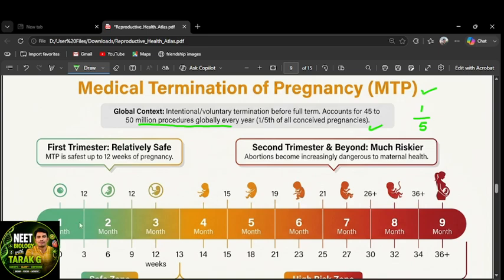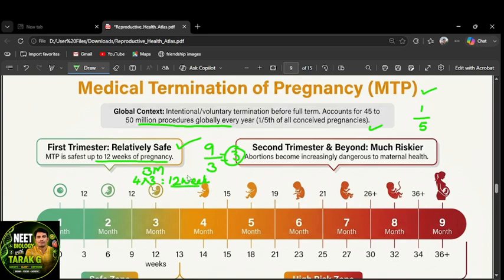Here is the first month up to the third month. Nine months divided by 3 gives 3 trimesters: first trimester, second trimester, third trimester, right? The first trimester is relatively safe. MTP is safest up to 12 weeks of pregnancy. The first trimester has 3 months, and 1 month has 4 weeks, so 4 into 3 is 12 weeks. Up to 12 weeks is safe.